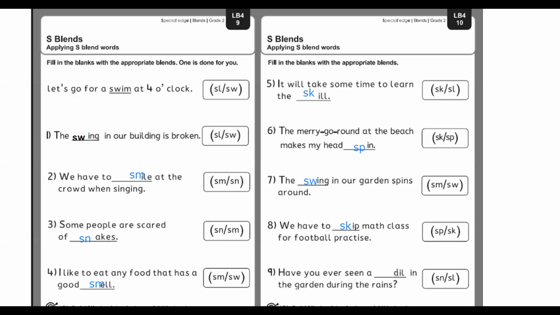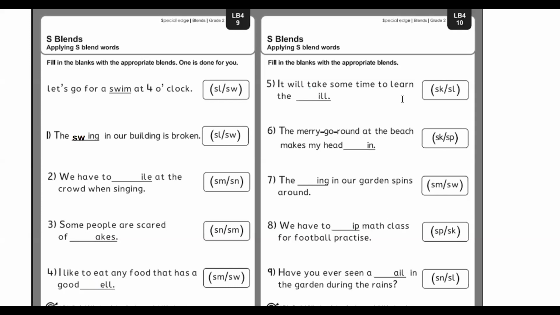Have you ever seen a dash ail in the garden during rains? क्या आपने कभी भी dash ail देखा है garden में बारिश के time? So what will be the answer? Snail or slail? Do you know what a snail is? No. So I will write snail here. So the answers are smile, snake, smell, skill, spin, swing, skip, and snail.